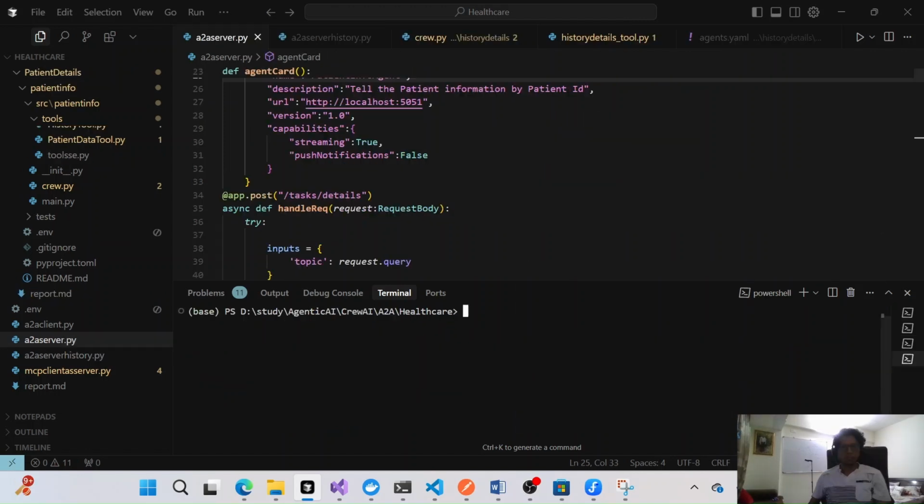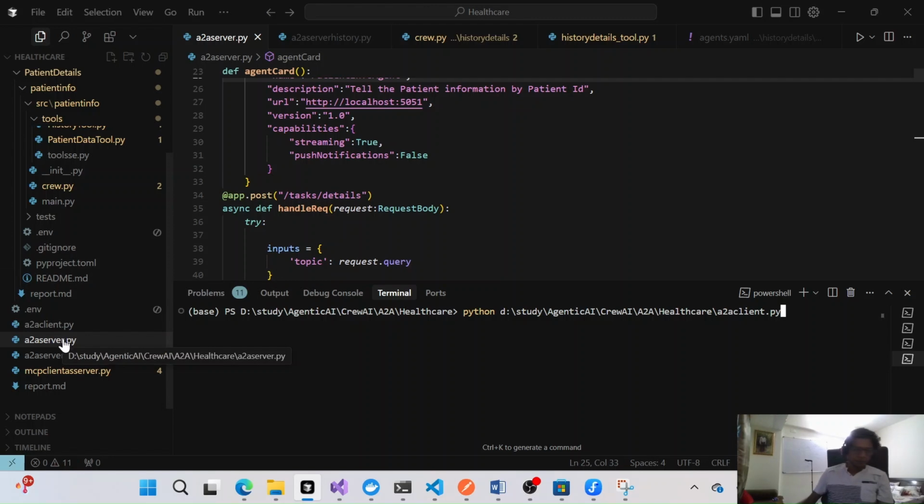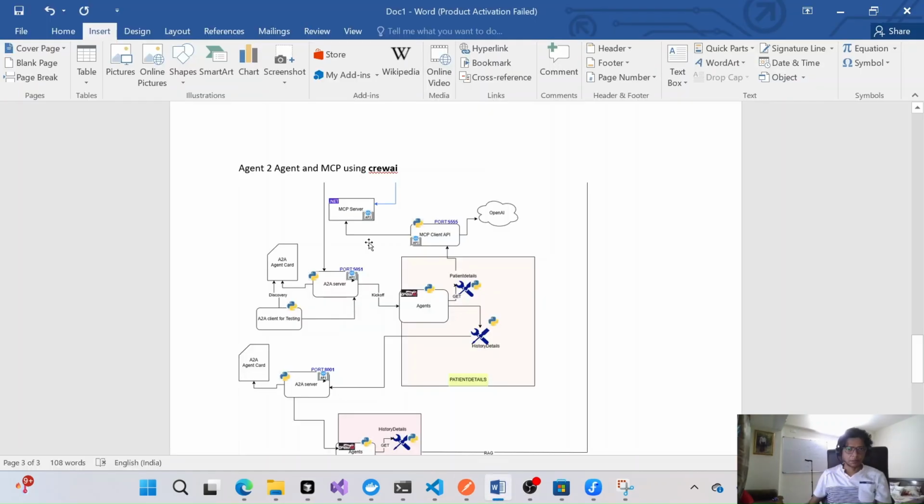So let's see how this system is actually working. Let me run it. We are running one of the clients, so we can consider it as any other tool or application that is trying to communicate. We have created one A2A client, which will communicate with this A2A server. Let's see the diagram together. It's hosted on 5051, so it will communicate through 5051. This A2A client will basically discover through the agent card.